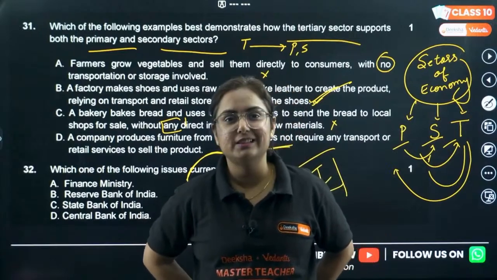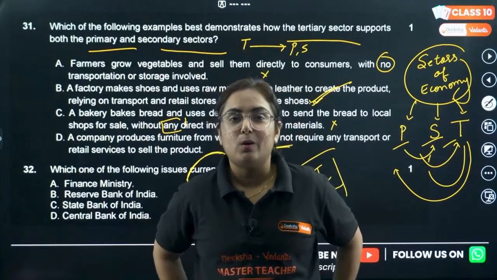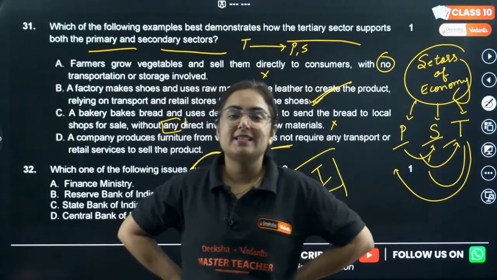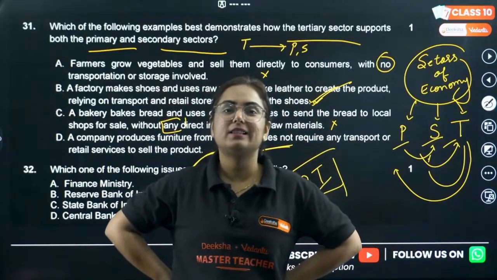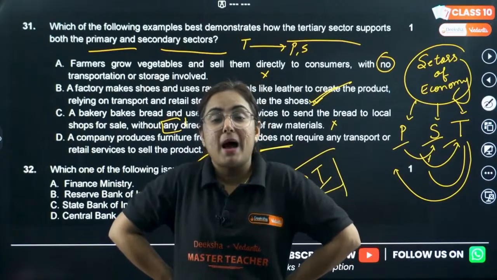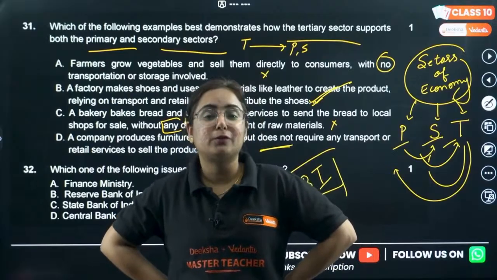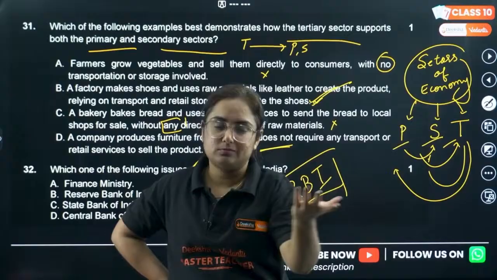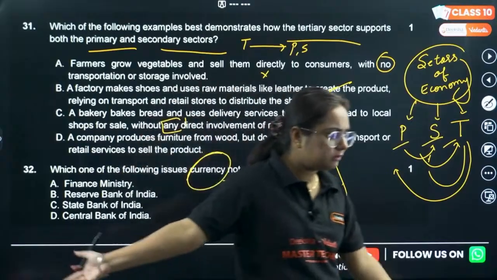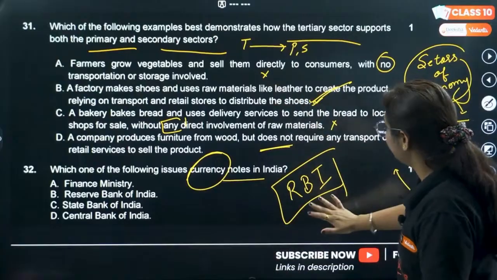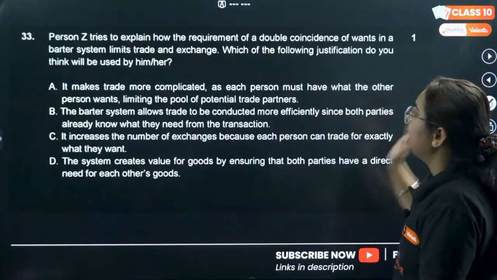Write an essay on this. A 5-mark question can come. What are the roles played by RBI in a nation? It supervises the credit facilities in the country. It is a banker. It is a last resort for all the banks. It is helpful for banks when they are getting bankrupt or anything like this happens. So RBI will help it. Get it? 31, 32. 33.